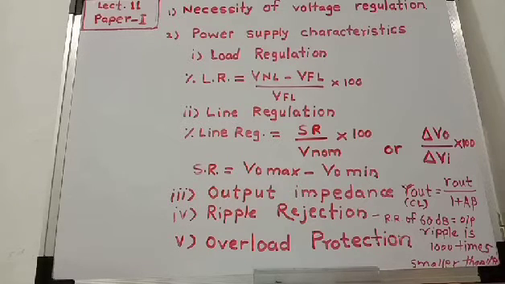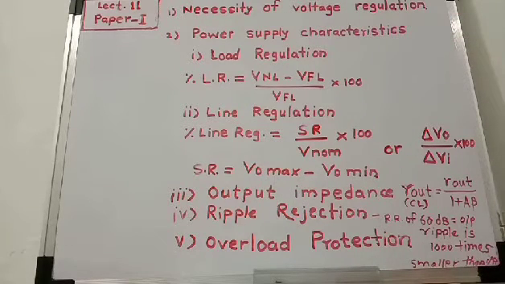The main function of a regulator is to maintain the output voltage constant even if there are variations in AC line voltage or variations in load current. Okay, so this is the necessity of voltage regulation.